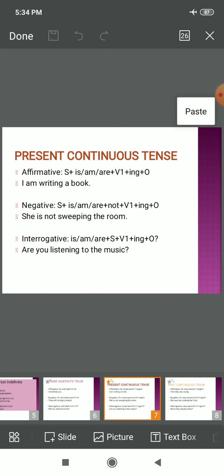You may write your own example. I am doing exercise. He is reading newspaper. Similar examples you can make at home.